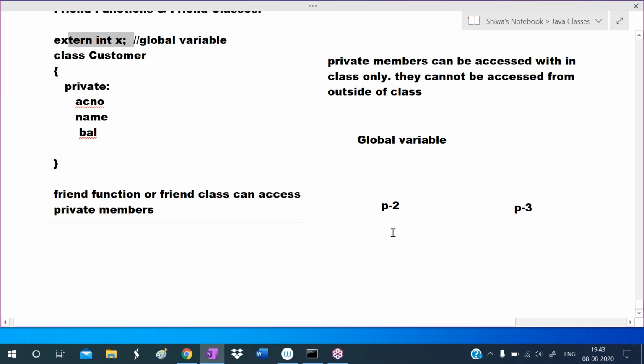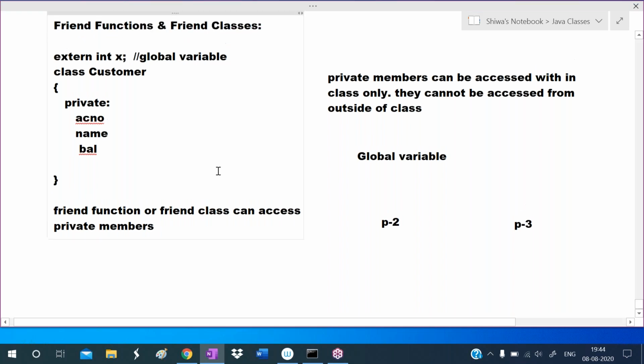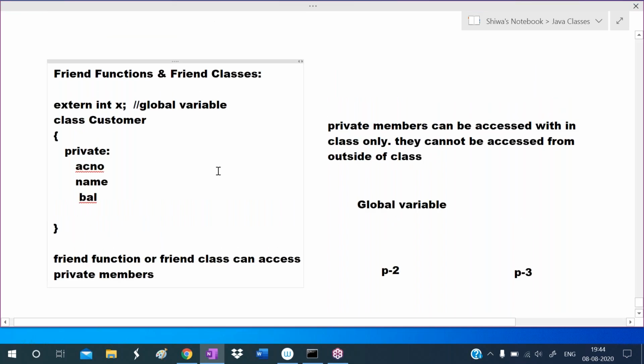So this global variable can be shared by other programs, and outside of our application we can access it. Automatically some security problems may occur due to these global variables.